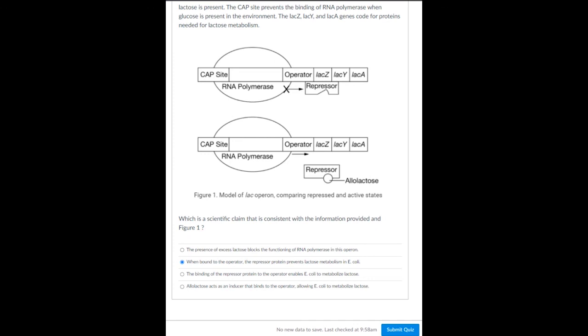And then the last one: allolactose acts as an inducer that binds to the operator, allowing E. coli to metabolize lactose. It does allow E. coli to metabolize lactose, however, it binds to the repressor protein, not the operator sequence. Okay, it acts the same as lactose in this case by binding to the repressor. And this one we should be able to eliminate just by looking at the picture, because it says that it binds to the operator and it clearly shows it bound to the repressor. Okay,